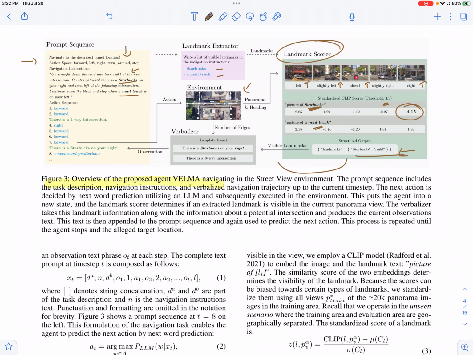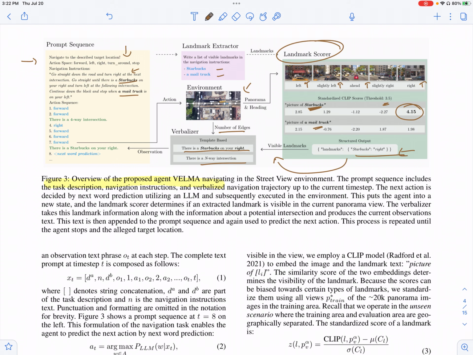And then you pass that to your verbalizer, which basically verbalizes Starbucks is on your right. And also, when you look at the nodes, when you look at the number of edges from that particular position, you can find out if there are n-way intersections from the current position.